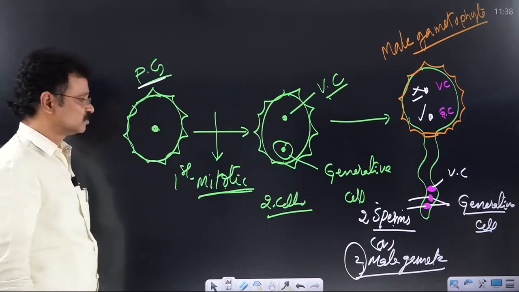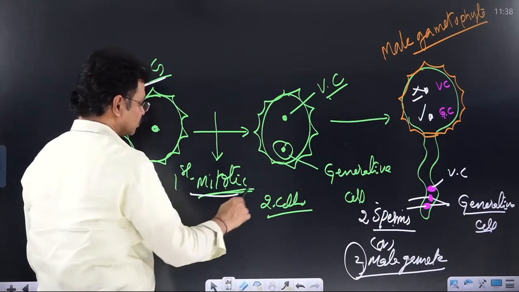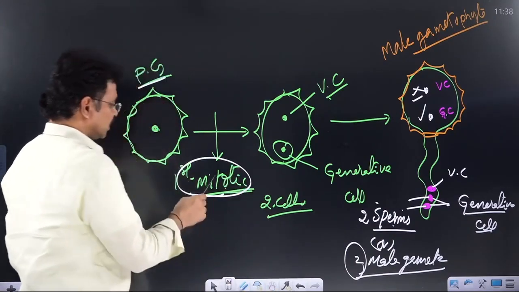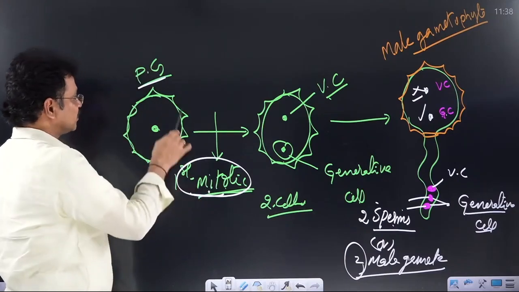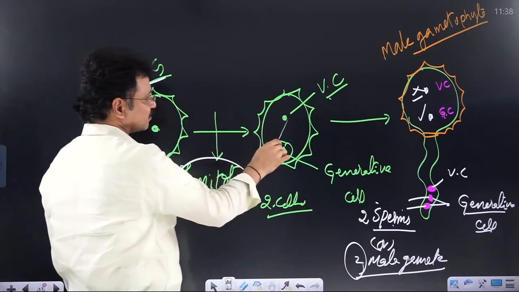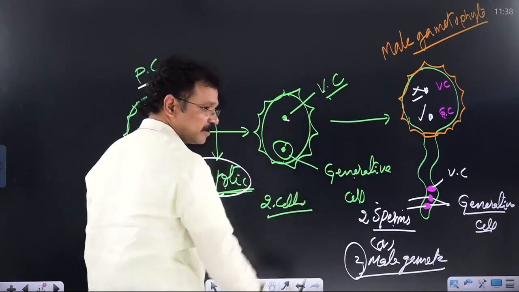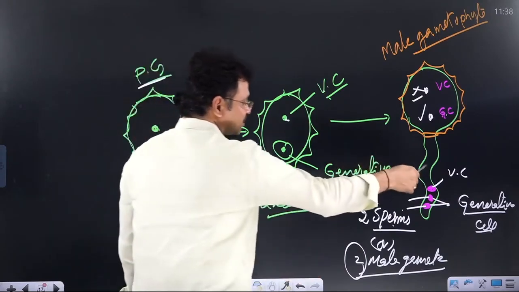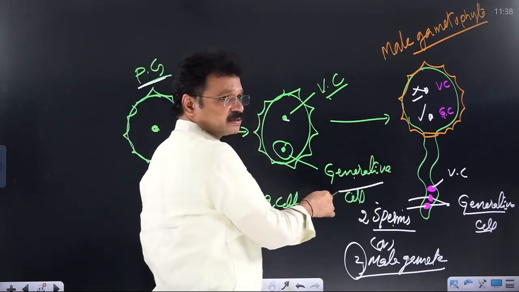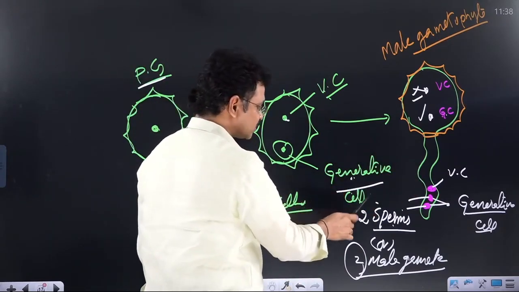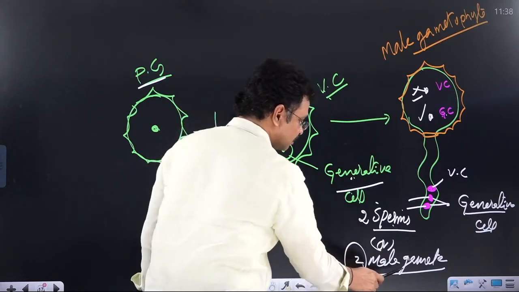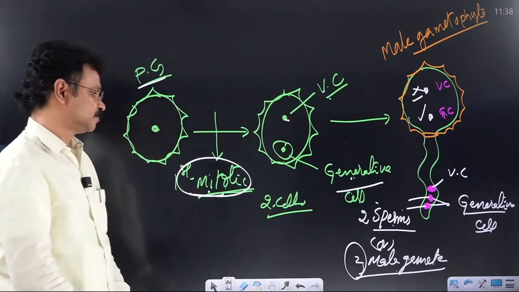Finally, we can conclude: how many male gametes are obtained from each pollen grain? Two male gametes, with the help of two mitotic divisions. As a result of the first mitotic division in the pollen grain, two daughter cells are formed, the vegetative cell and the generative cell. After pollen germination, this generative cell undergoes a second mitotic cell division to form two male gametes.